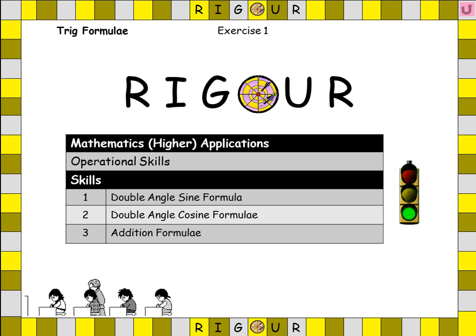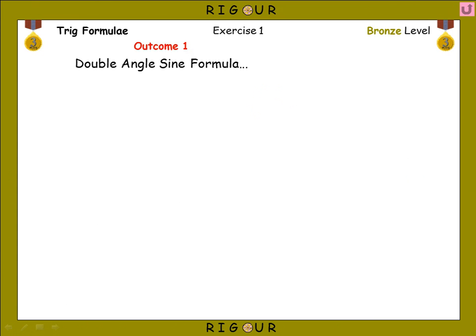So the three skills we're going to focus on in this session are the double angle sine formula, the double angle cosine formulae, and then we're going to focus on the addition formulae. So, double angle sine formulae.